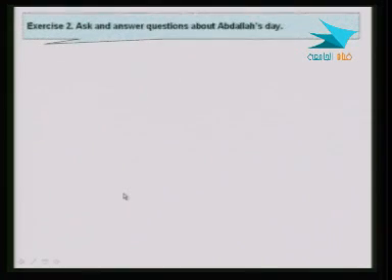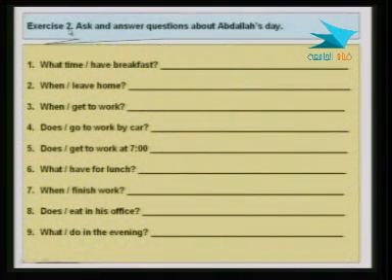The next exercise, exercise number 2 in this session, is to ask and answer questions about Abdullah's day. Of course, I think you have to do that yourselves, but maybe I did the first one. I'm not sure. Actually, I think I did everything. But I wanted to explain to you how we make questions, word by word, all right? And this should be a very helpful exercise.